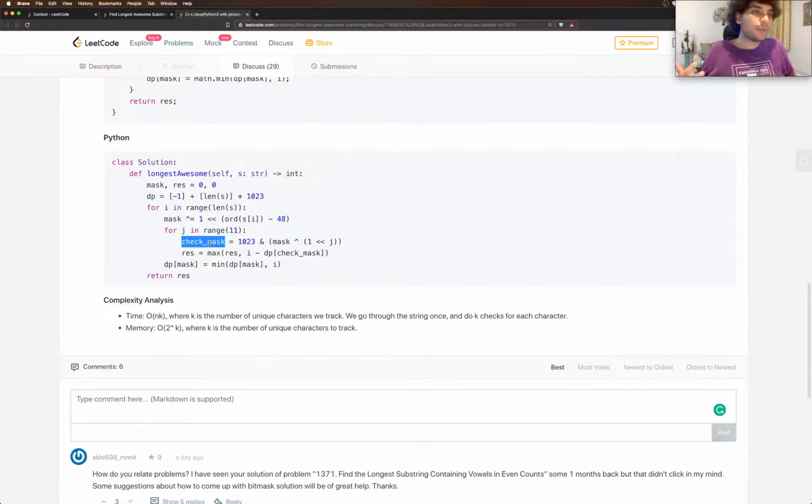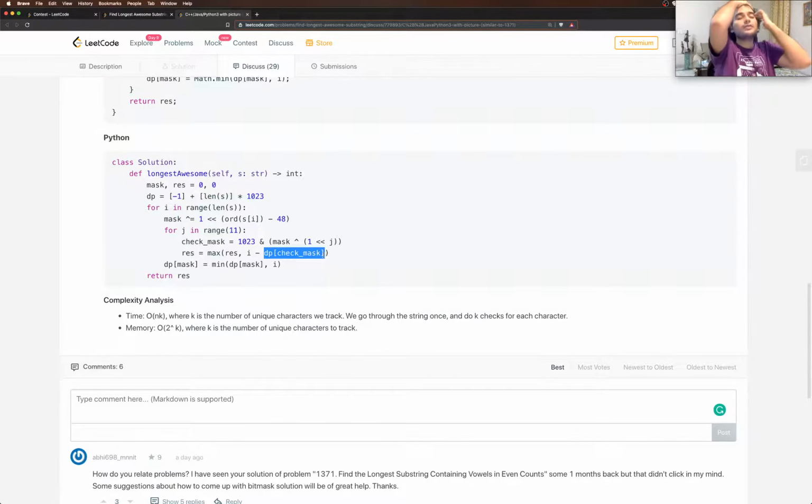So we take all the possible check masks which can match with this one which we currently have, and then what we do is we subtract the current position with the occurrence of each of these possible matching bit masks, and we update the result as max of result and the new one.